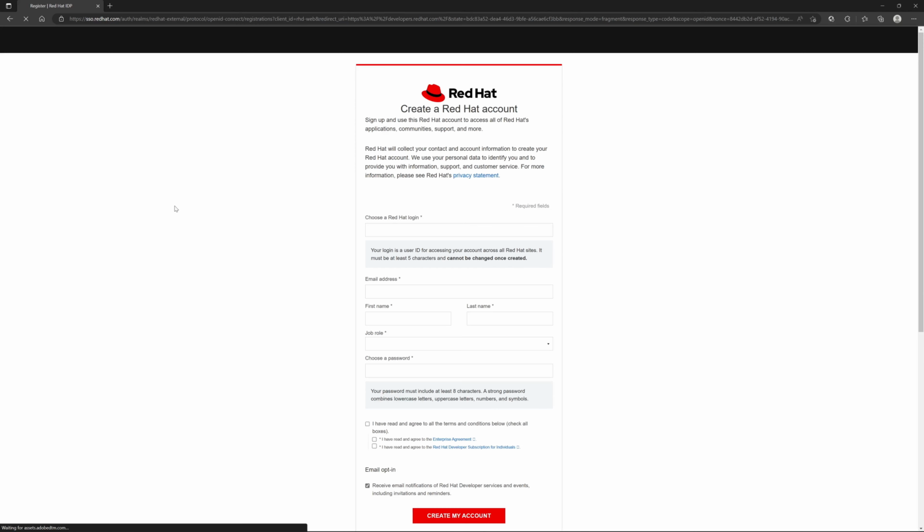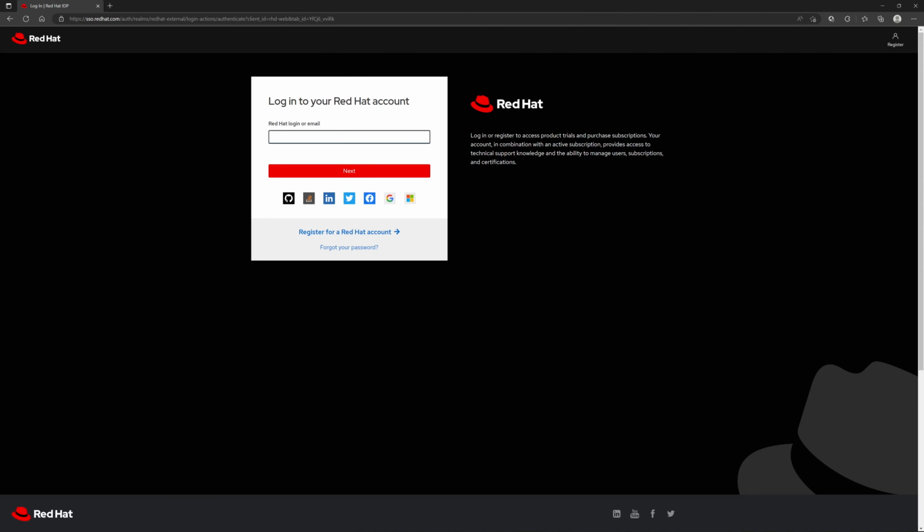And once we click on that, you should be presented with this screen up here that you see. And in the screen, you're going to get an opportunity to sign up for a Red Hat account. And you're going to fill out all the necessary information as you see on the screen in order to get that Red Hat account. In our particular case, we have already registered for a Red Hat account. So we're just going to go ahead and scroll all the way to the bottom, and we're going to click on where it says Back to Login Page. This is where we're going to enter our credentials in order to log into our Red Hat account.